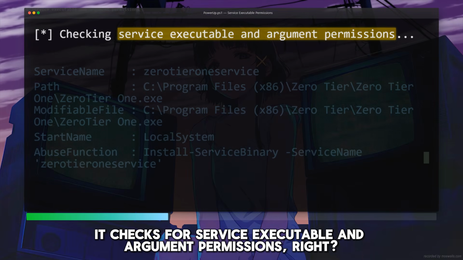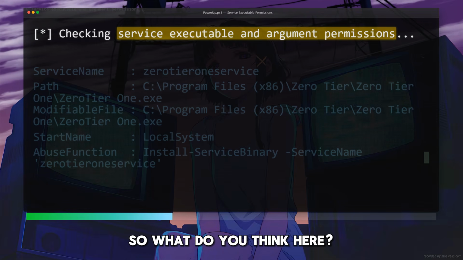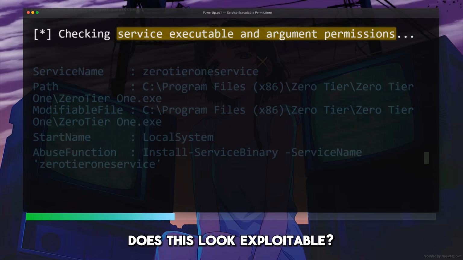Now what about this one? It checks for service executable and argument permission, right? The PowerUp tool. So what do you think here? Does this look exploitable? Yes or no? What do you think?